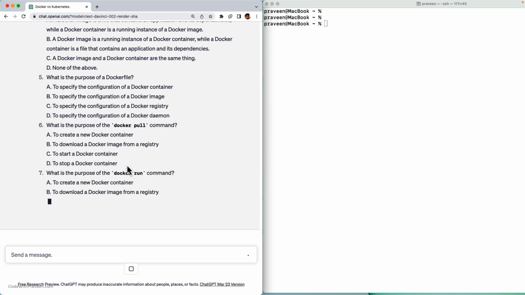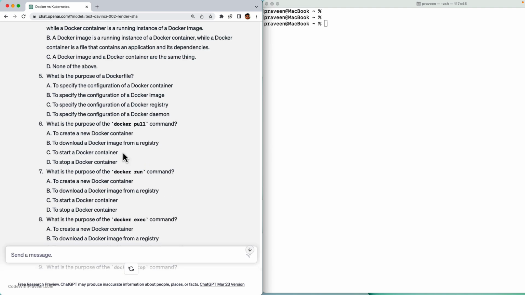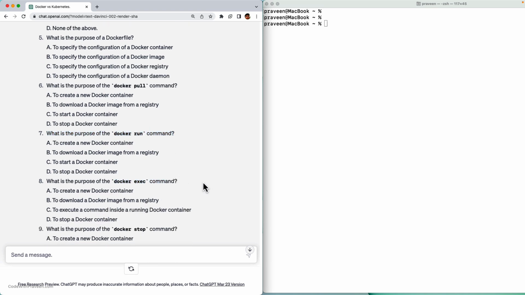Okay. Let me stop it. So we have what's the purpose of docker pull. Okay, good. Purpose of docker run, docker exec. Okay, this looks good for beginners. So definitely it's going to be helpful. Let's say you want to know the answers. Give me the answers.